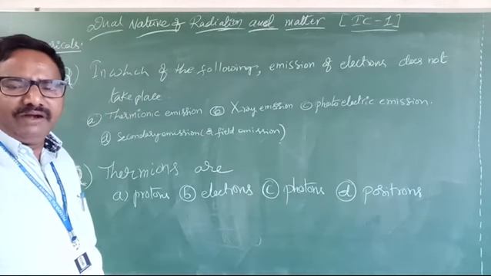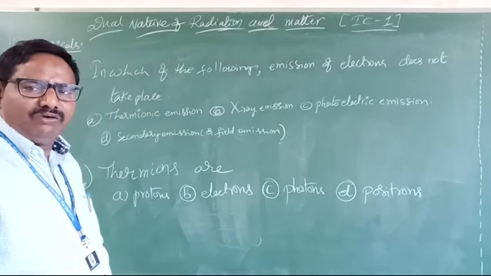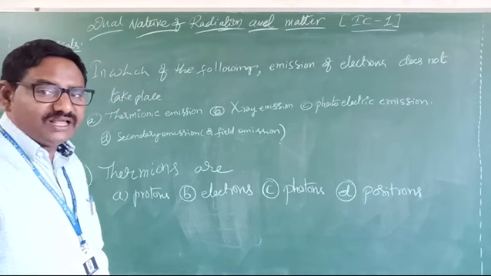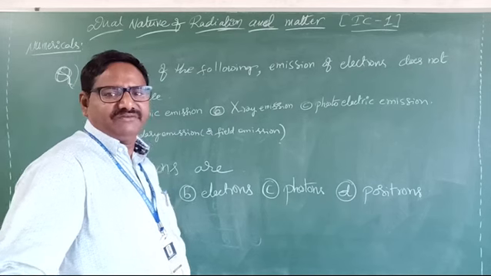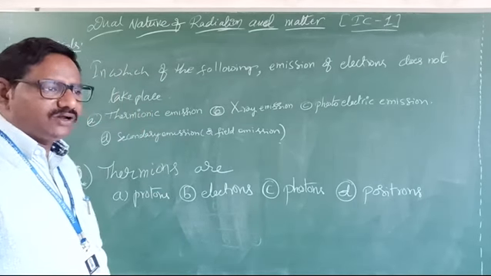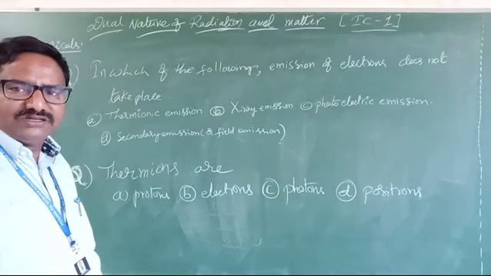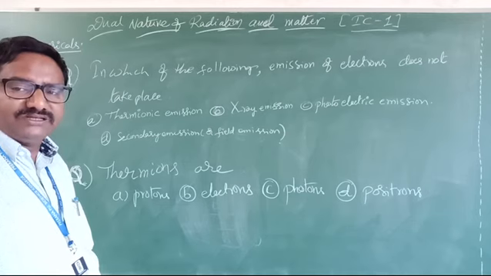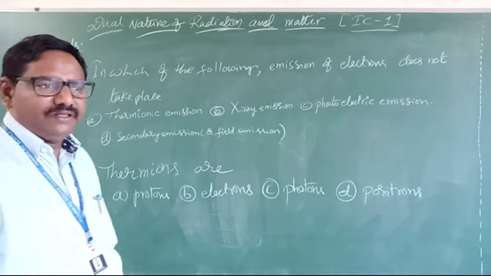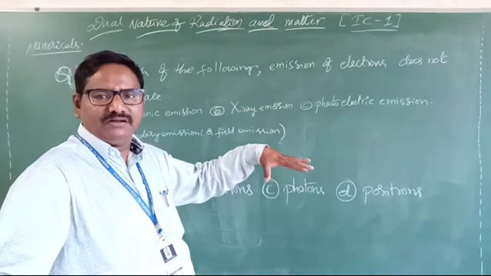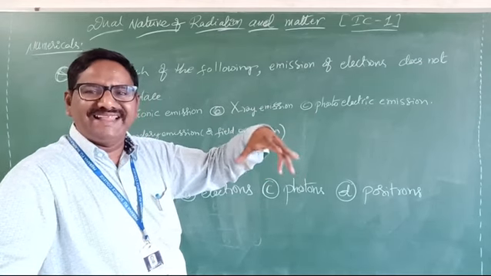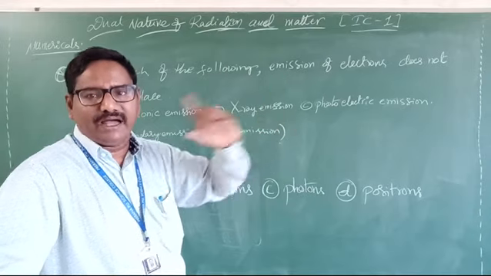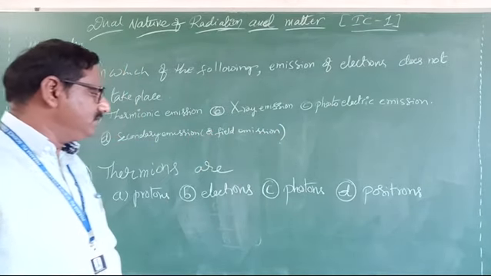The electrons that come out are called photoelectrons if light passes like that. But here heat is supplied, so the heat energy is received by the electrons, and then they are called thermions.